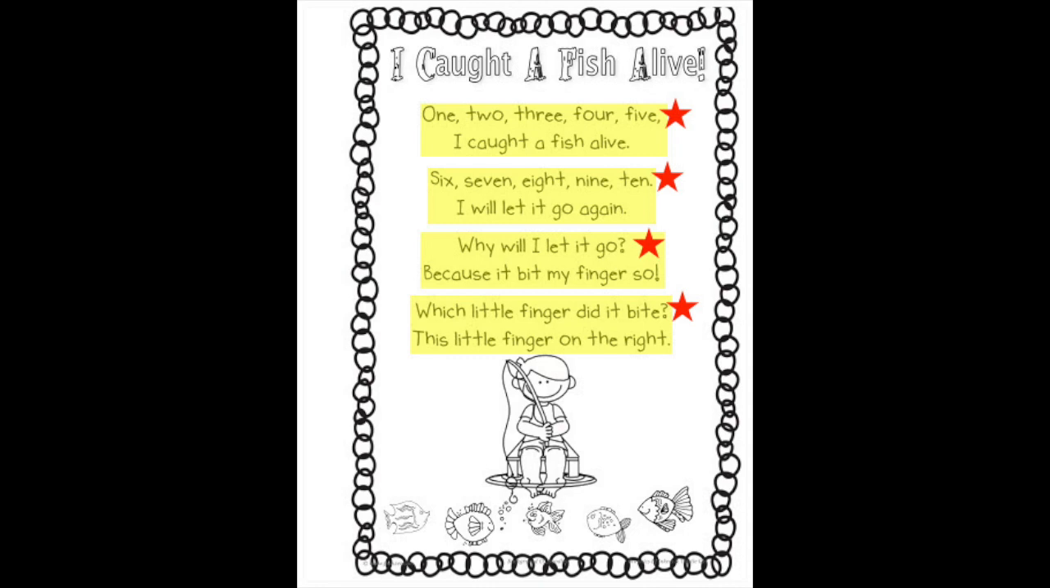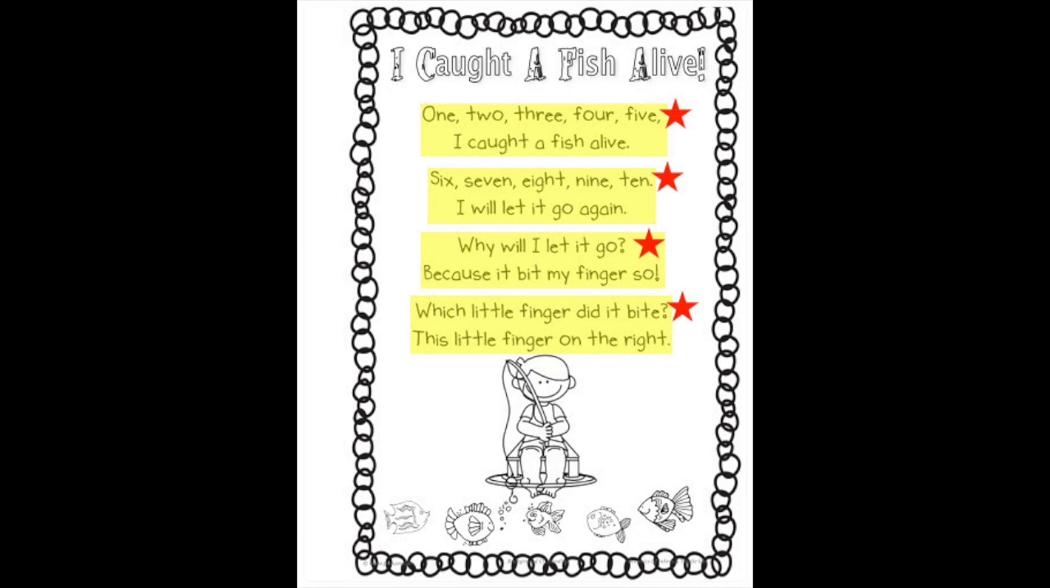So instead of reading it like this, 1, 2, 3, 4, 5, I caught a fish alive, because I see that line break where that red star is, I know that I need to take a break too. 1, 2, 3, 4, 5, I caught a fish alive. So even though the author is not here, I know what the author wishes of me to read this text. They want me to stop or take a break at the line break.